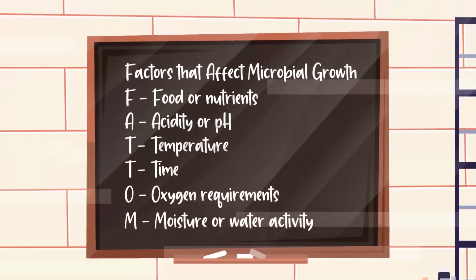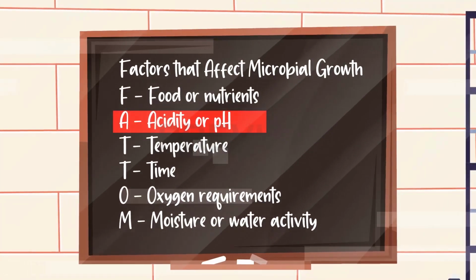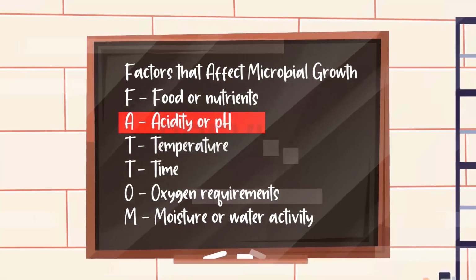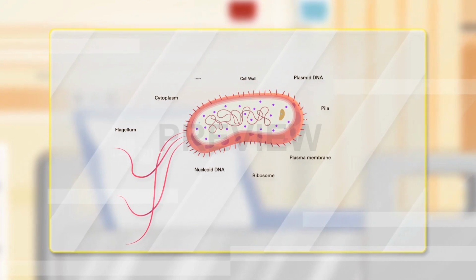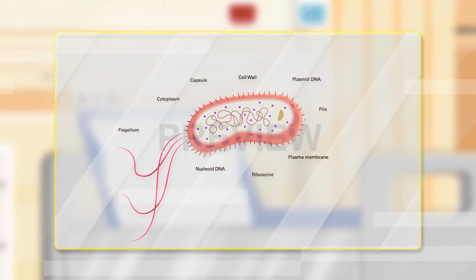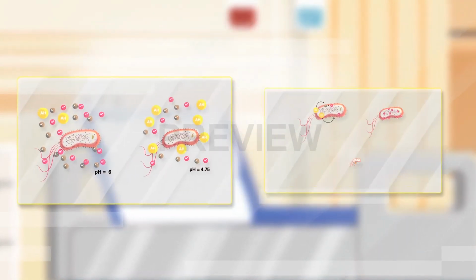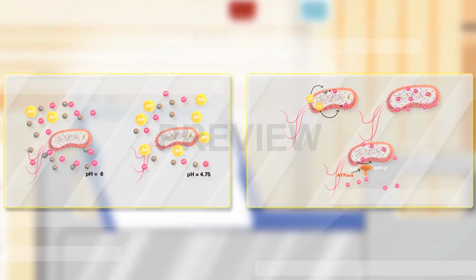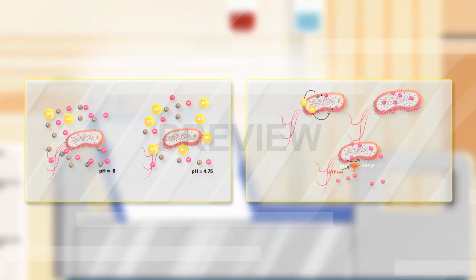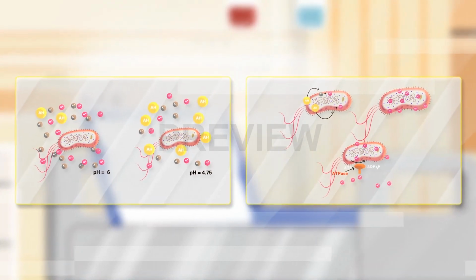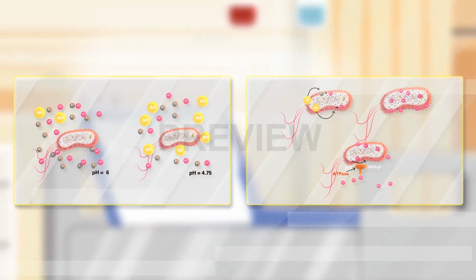The second factor we'll focus on is acidity and pH. The pH of a bacteria's environment affects both its rate of growth and its viability. Externally, a change in pH can compromise structural proteins in the bacterial cell wall and membranes, as well as critical membrane-bound nutrient transport systems. Within the bacterial cell, exposure to an adverse pH will disrupt the cell's enzyme-regulated metabolic processes, decreasing the cell's growth rate. Acidification of the cell's interior disrupts the cell's ability to generate energy, resulting in death.